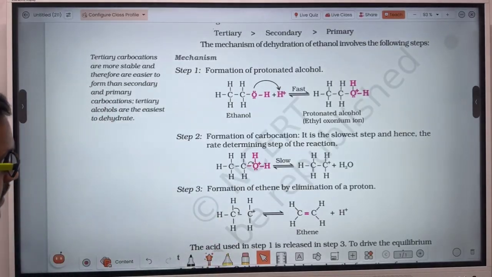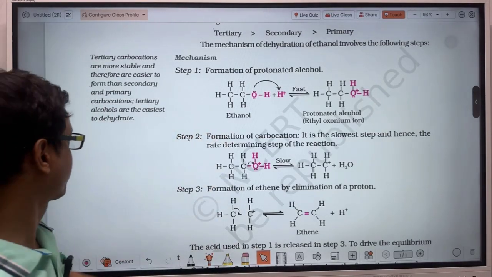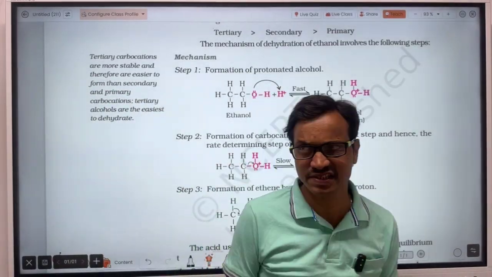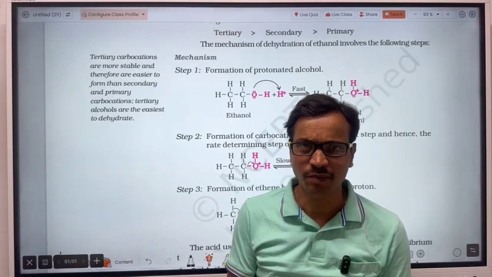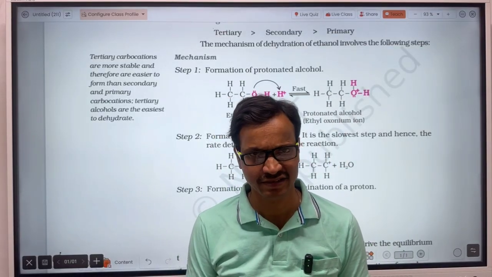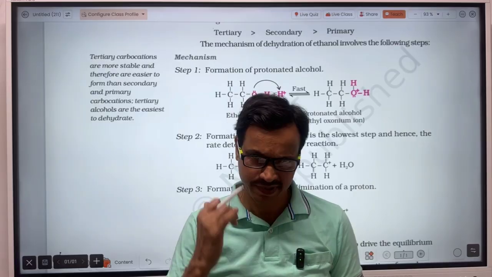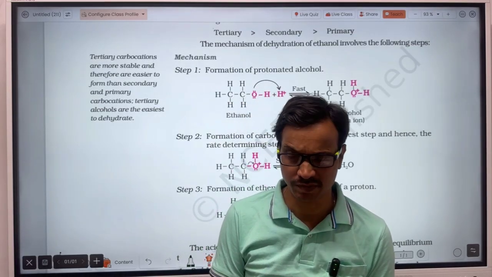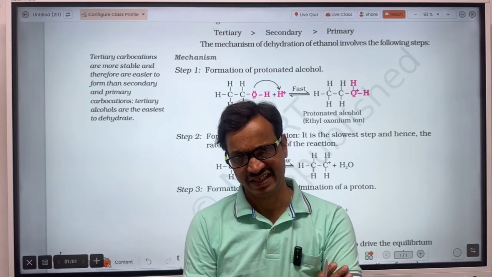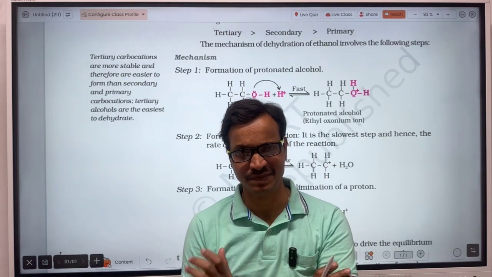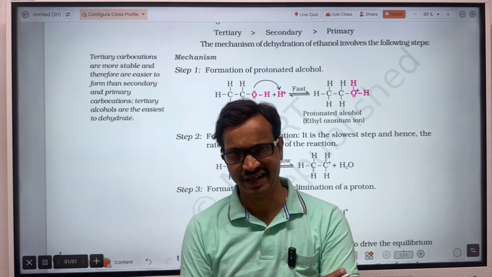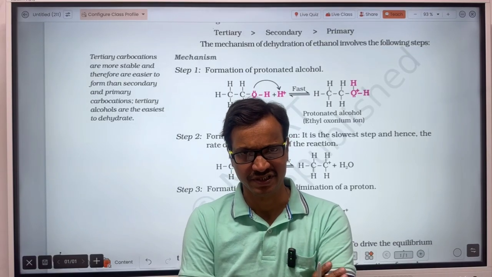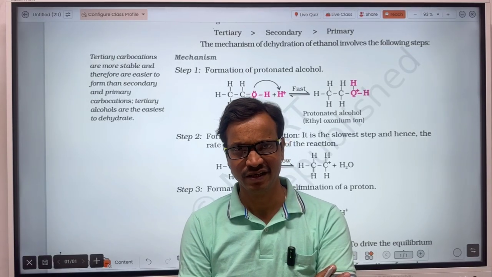Watch out about these reactions. Step 1 is formation of protonated alcohol. How's that? We are discussing the formation of alkene from alcohol. So alcohol here is the reactant and alkene will form. In the previous mechanism, we discussed the formation of alcohol from alkene. That means in the previous mechanism, the reactant was alkene and the product was alcohol. And in this mechanism, we will discuss the formation of alkene from alcohol.